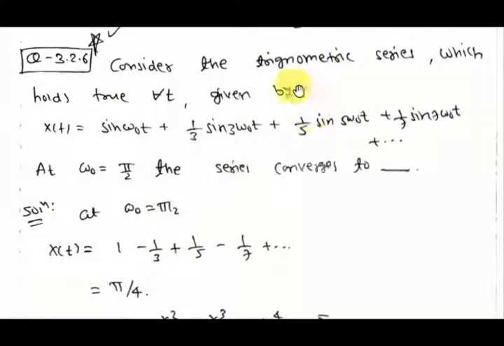Next problem is, consider the trigonometric Fourier series which holds true for all t. Given the signal, omega naught is pi by 2. The series converges to... Actually here one mistake is there. Omega naught into t is pi by 2. If you put omega naught t as pi by 2, you will find this series: 1 minus 1 by 3 plus 1 by 5. This is the series.